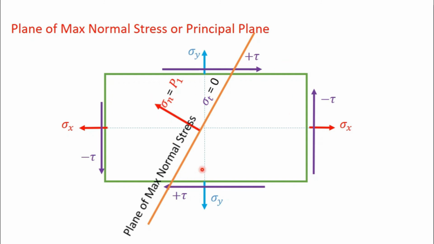And if the material is weak in normal stress, then the material will fail from this plane, and we need to protect this plane. And in this scenario, sigma n plays a dominant role, and sigma t is taken to be 0. And this is the plane of maximum normal stress, which is the principal plane, and that's why sigma n equals P1, which is the major principal stress.